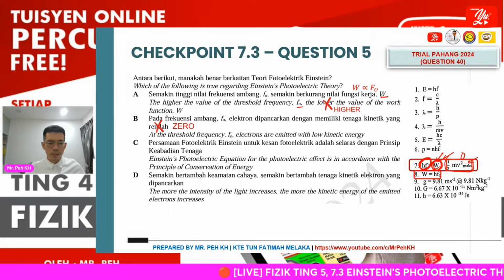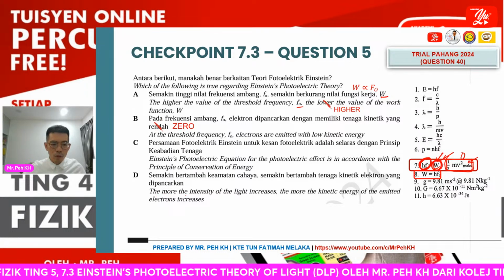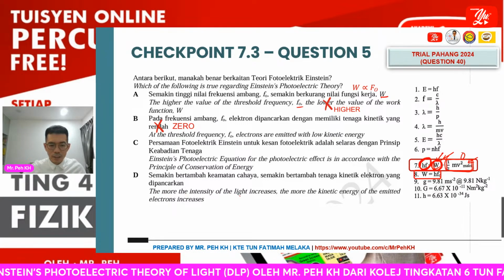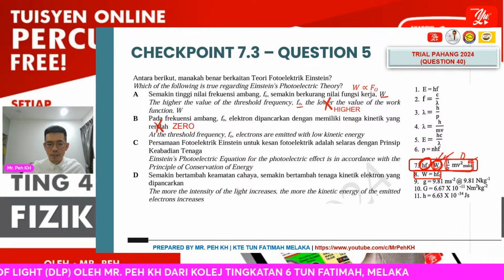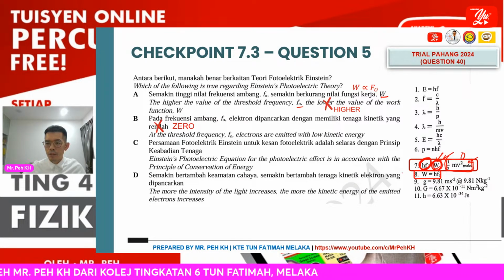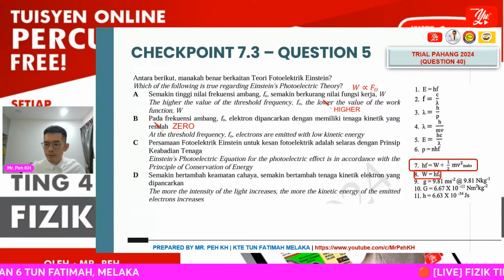Okay, so we look at option D, the part that is incorrect. The more the intensity of light increases, the more the kinetic energy of the emitted photoelectron increases. Again, you have to look at equation 7.